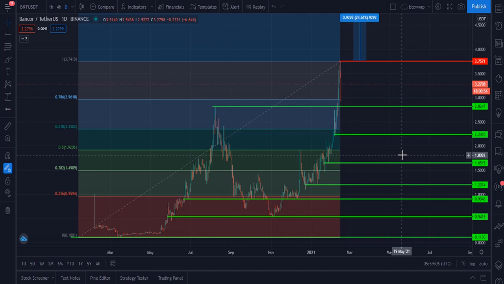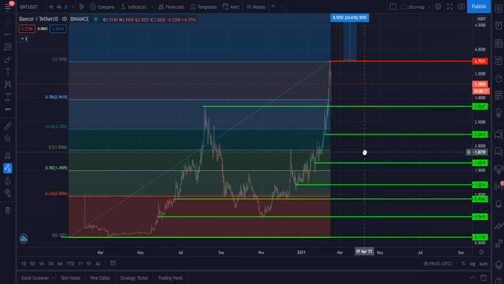The main question is, what is the best time to buy or hold this token? I think Bancor, you have to buy from the zone of $1.90, or you can say $2.3. These are 2 levels I recommend if you want to buy this, because this token is at its all-time high, and I think after some time price will drop, and $2.3 or maybe $1.9, or you can say $2, is the best price for long-term holdings.